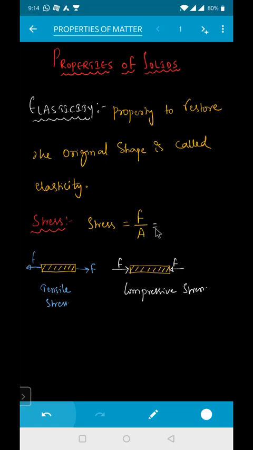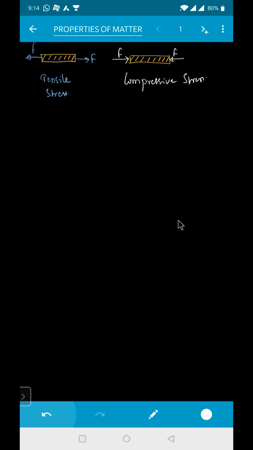Can you tell me the dimension formula for this? Force is equal to M L T power minus 2, divided by area. Area will be L square. This L square will get cancelled, so the dimension will be equal to M L power minus 1 T power minus 2. Clear?